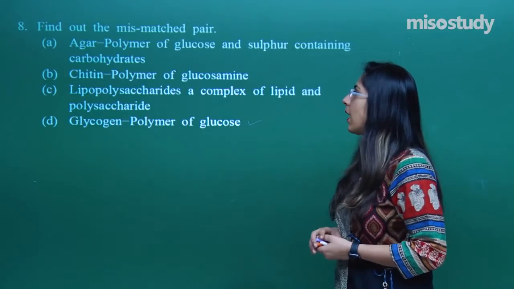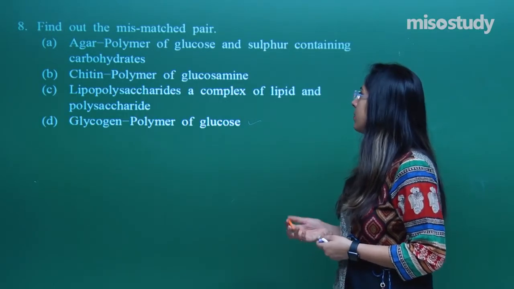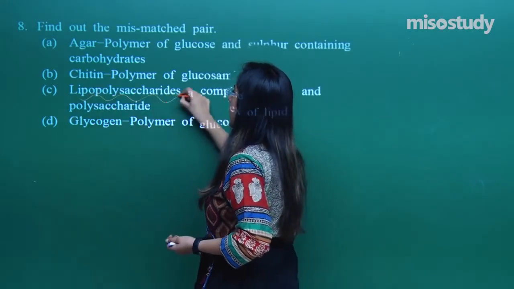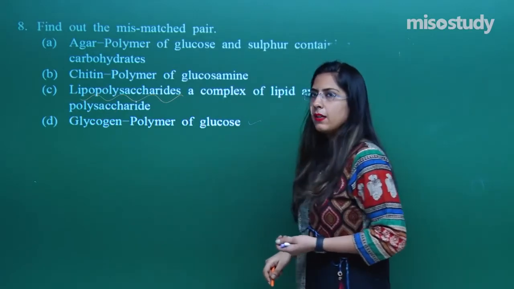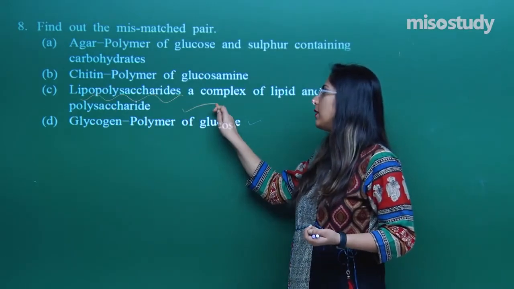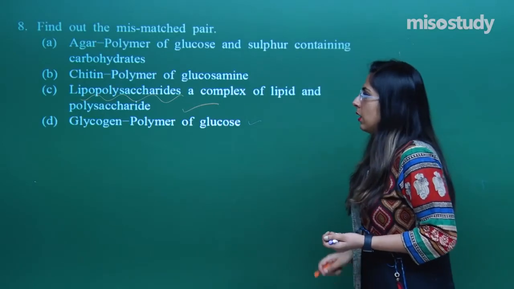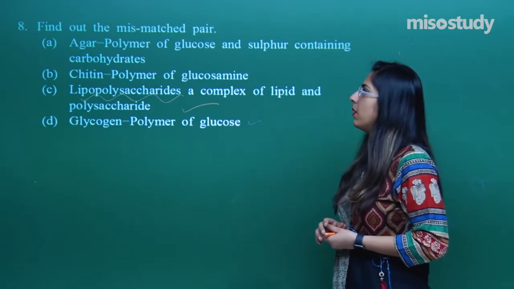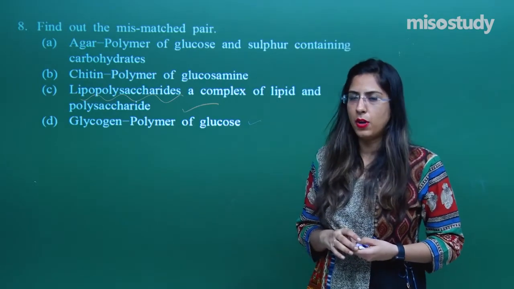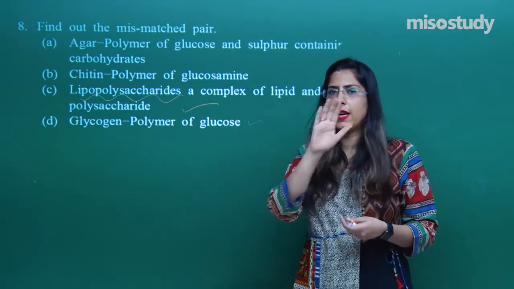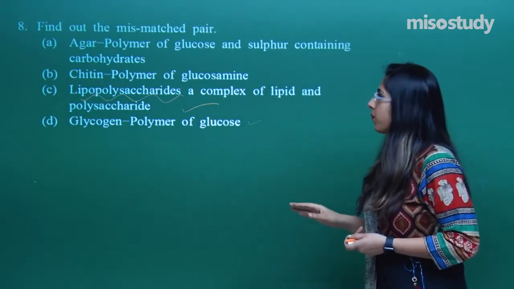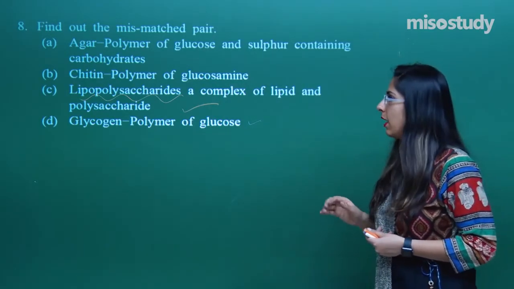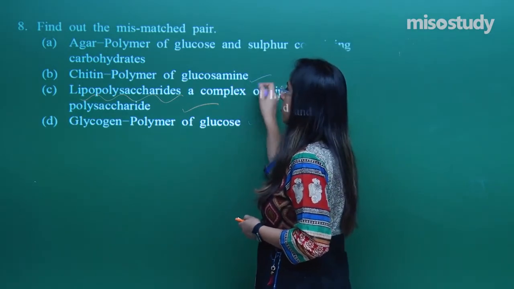Let us look at the C option. Lipopolysaccharide is a complex of lipid and polysaccharide. This is also correct. The name itself suggests the lipid as well as polysaccharide. So, option C is also correct. Let's look at option B. Chitin is a polymer of glucosamine. Yes, it is a polymer of glucosamine. They are joined with one another. NAG, N-acetyl glucosamine, is there. That means this option is also correct.